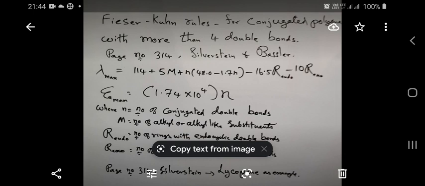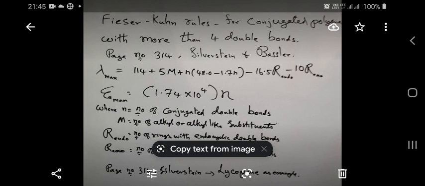Suppose you have one more carbon-carbon double bond, then what happens? See, the Woodward-Fieser rule is found to be effective in calculating the wavelength of absorption of an organic molecule if it contains fewer than 4 conjugated carbon-carbon double bonds. If the number of carbon-carbon double bonds exceeds 4, then the theoretical calculation shows some error. It is very difficult to calculate theoretically the wavelength of absorption of an organic compound containing more than 4 conjugated carbon-carbon double bonds.